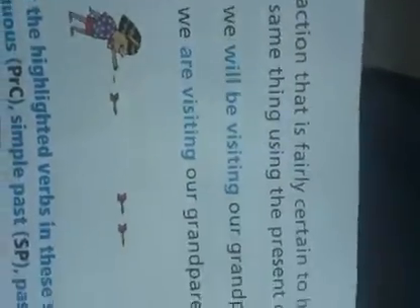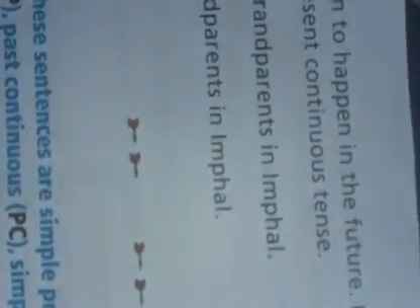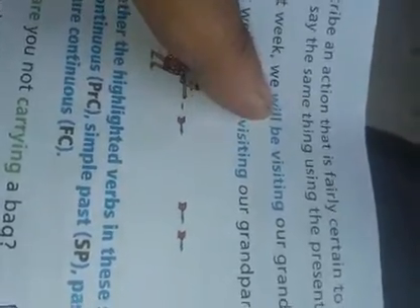To describe an action that is fairly certain to happen in the future, however, we can say the same thing using the present continuous tense. Okay. So next week we will be visiting our grandparents in Imphal. This is an example of future continuous, and we can write this sentence in present continuous as well. Okay.